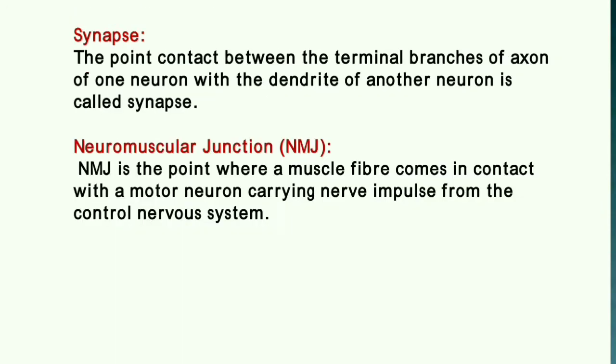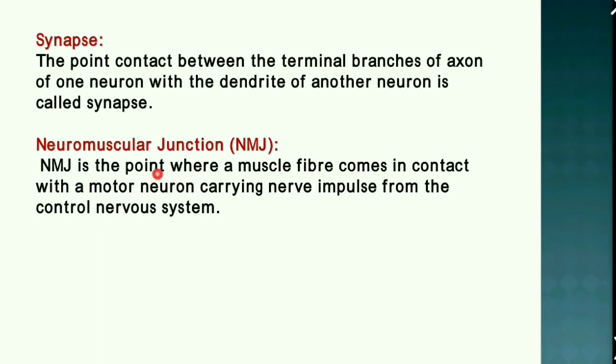Now what is a synapse? The point of contact between the terminal branches of the axon of one neuron and the dendrite of another neuron is termed a synapse. What is a neuromuscular junction? The neuromuscular junction is the point where a muscle fiber comes in contact with a motor neuron carrying nerve impulses from the central nervous system.